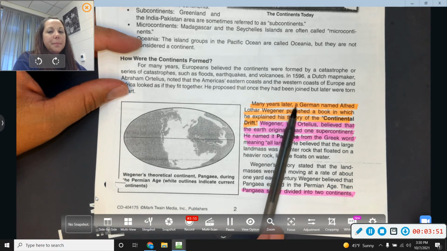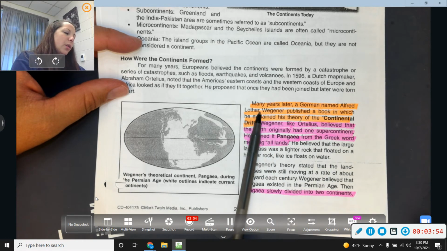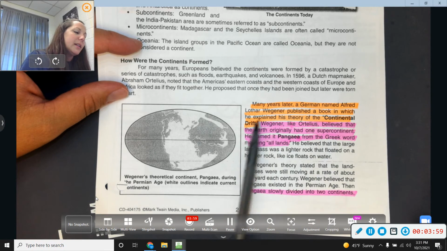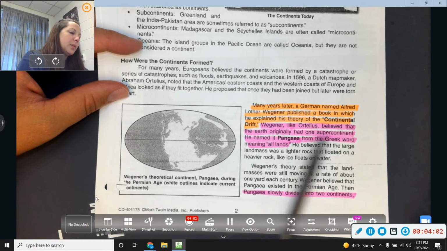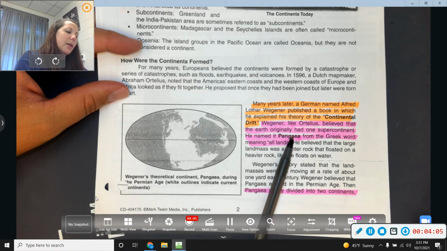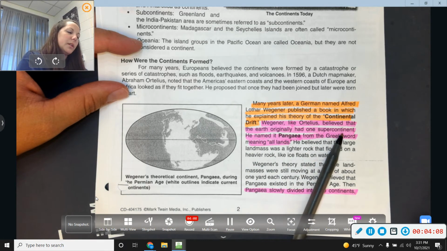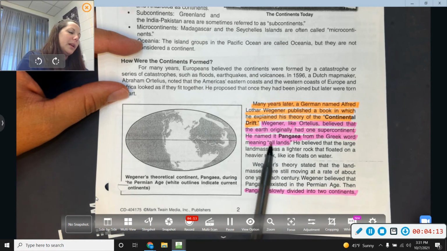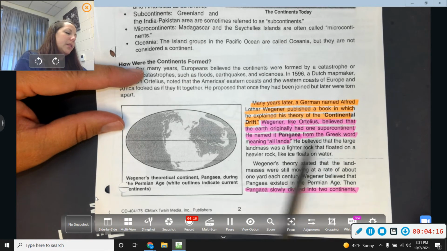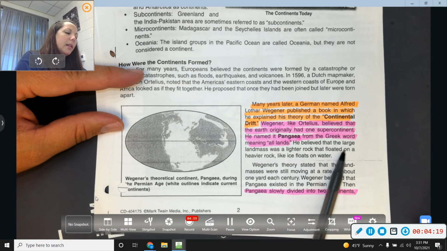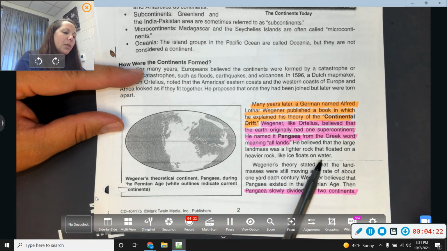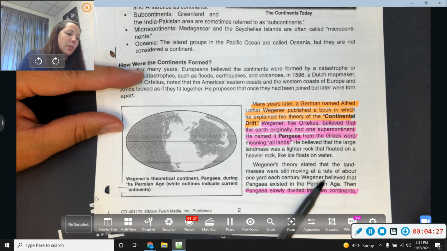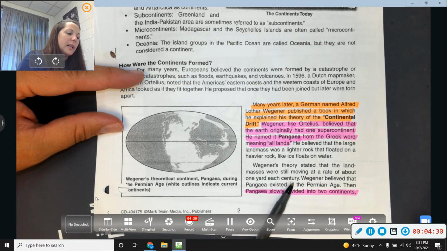Many years later, a German named Alfred Lothar Wegener published a book in which he explained his theory of continental drift. Wegener, like Ortelius, believed that the Earth originally had one supercontinent. He named it Pangaea. This is important, from the Greek word meaning "all land." He believed that the large landmass was a lighter rock that floated on a heavier rock, like ice floats on water. Wegener's theory stated that the land masses were still moving at a rate of about 1 yard each century.